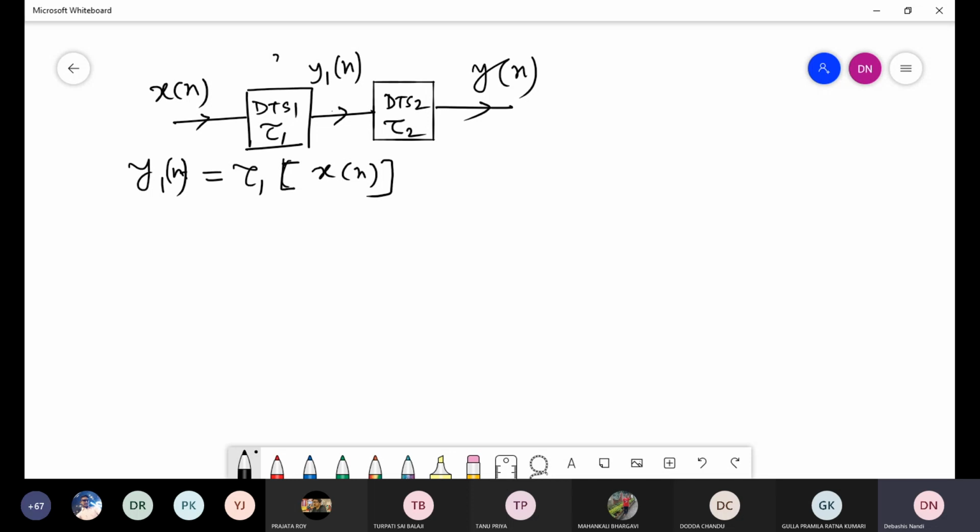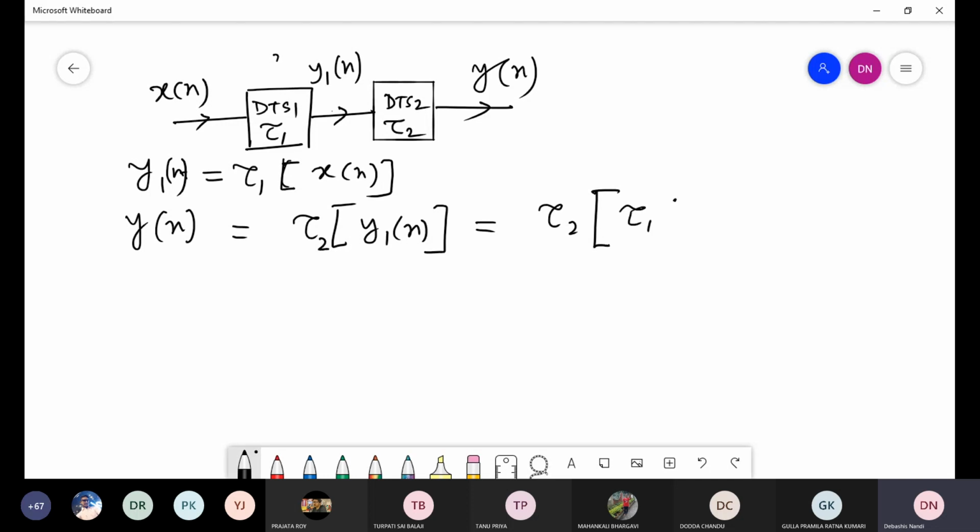Now yn is equal to the transformation T2 acting on y1n. So here you can write the transformation of y1 is nothing but this T1 action. Clear?